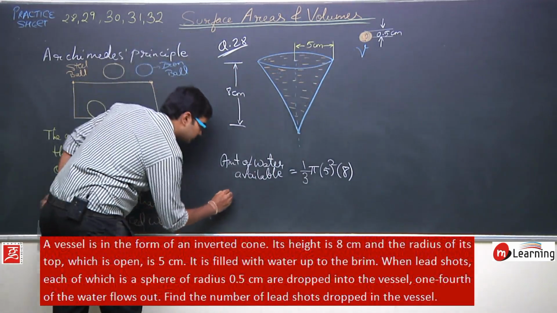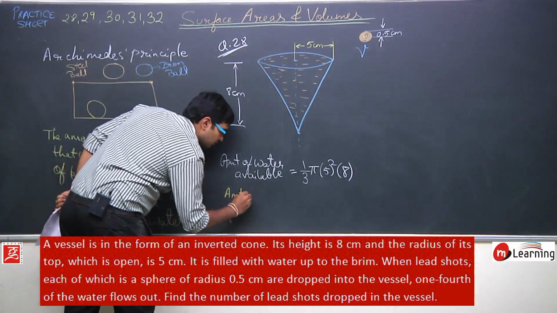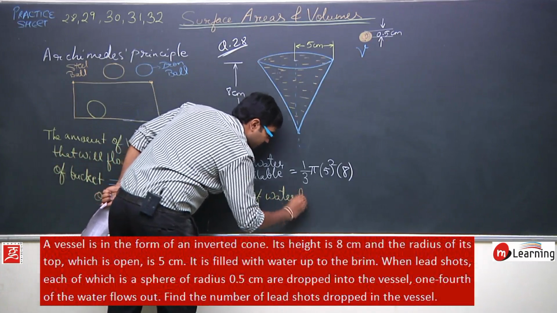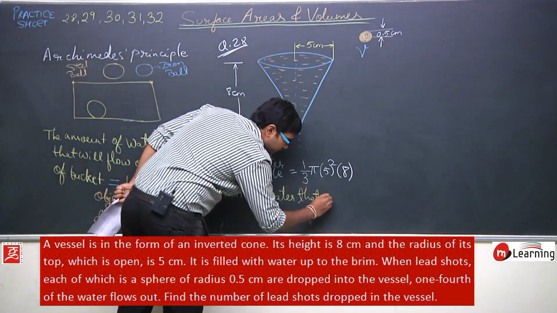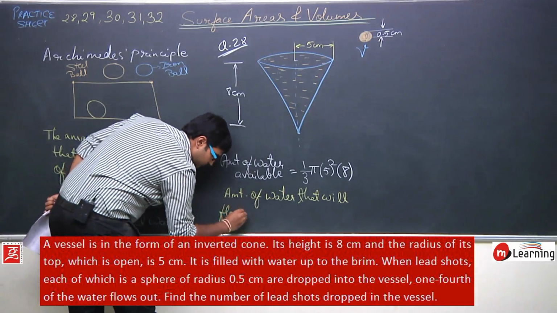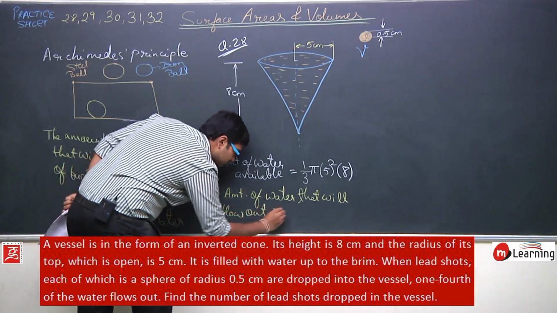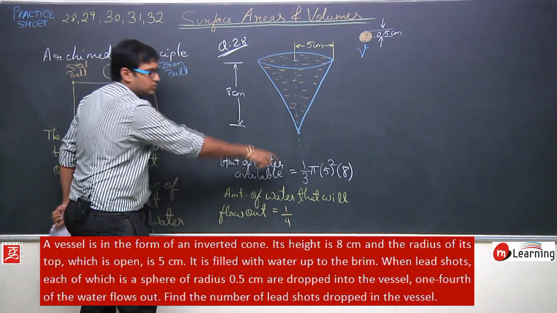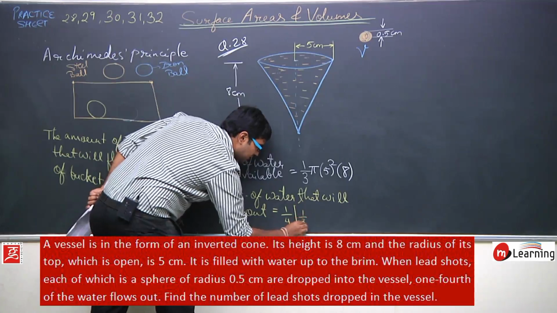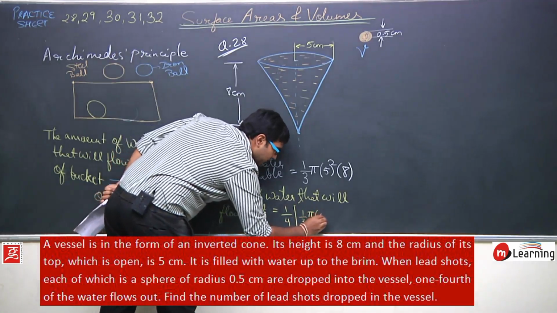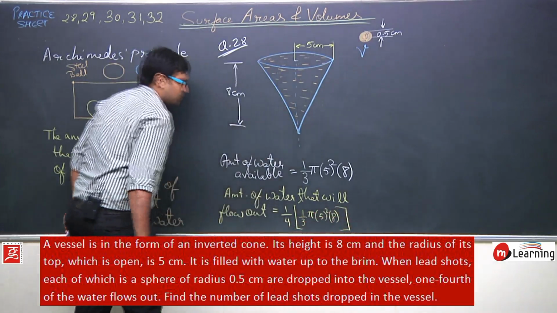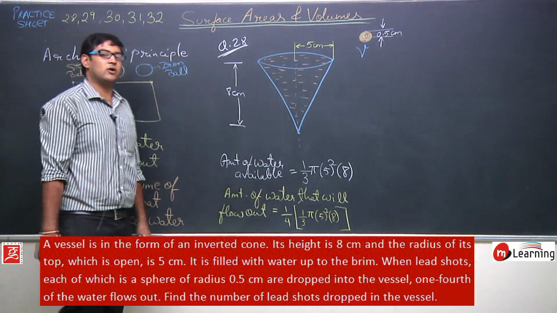So the amount of water that will flow out will be equal to 1/4 of the total volume available, 1/4 of 1/3 pi 5 square into 8. This much amount of water will flow out.